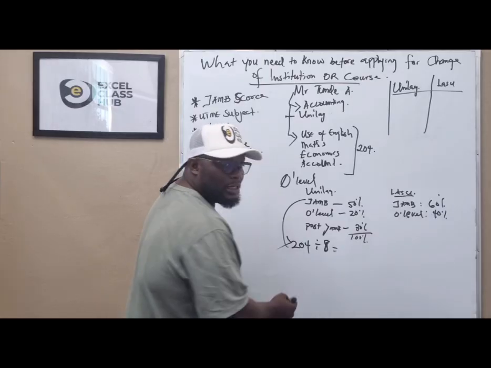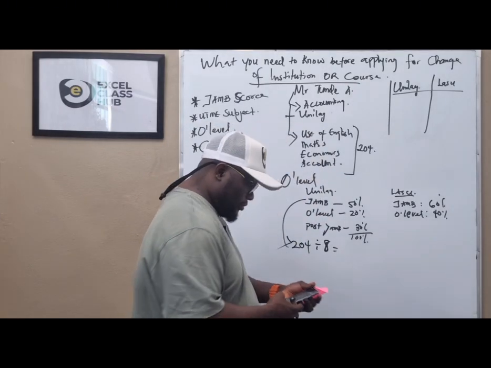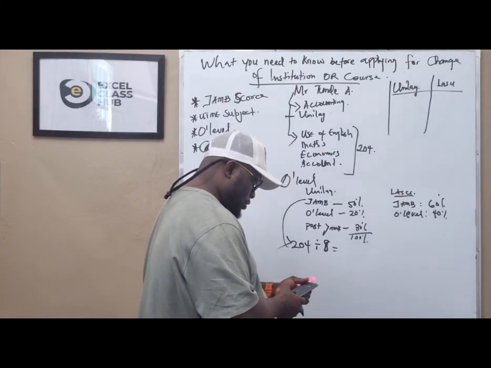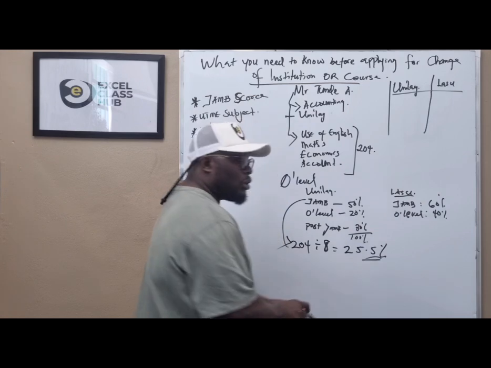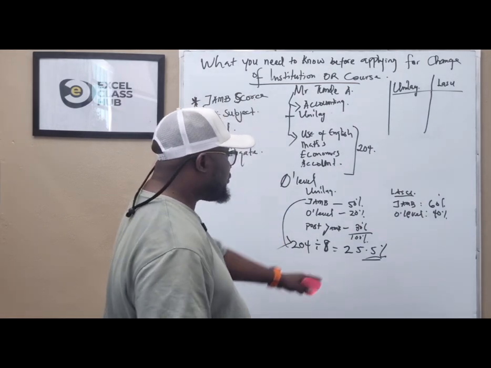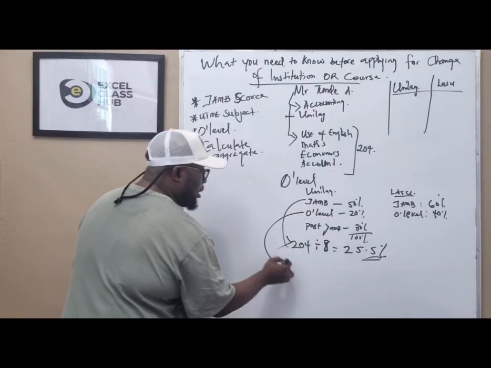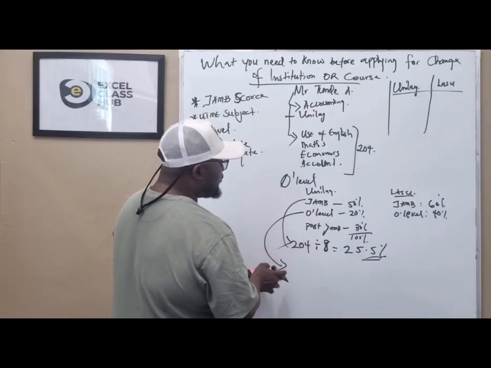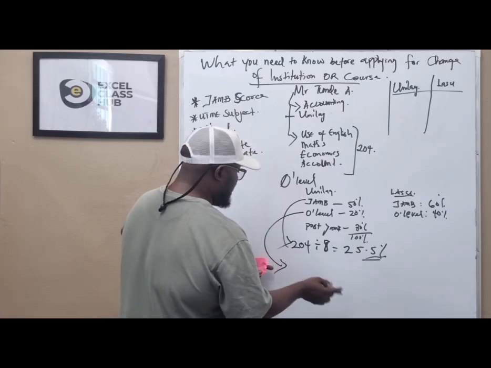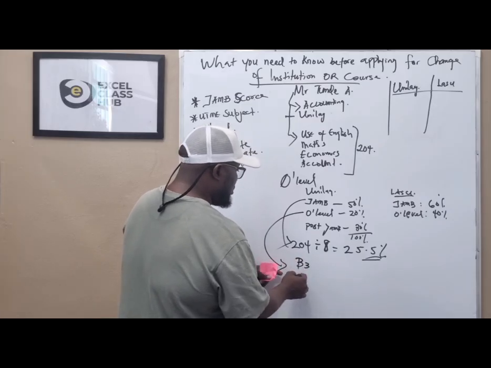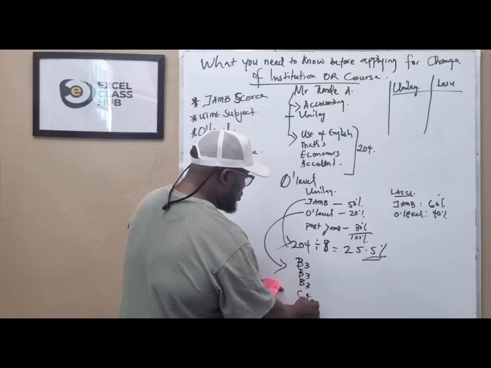So 204 divided by 8 will give us 25.5% out of 50% in JAMB. Now, it's O level. It has 5 O levels, 5 credits. That maybe you have 3 B3 and 2 C4.